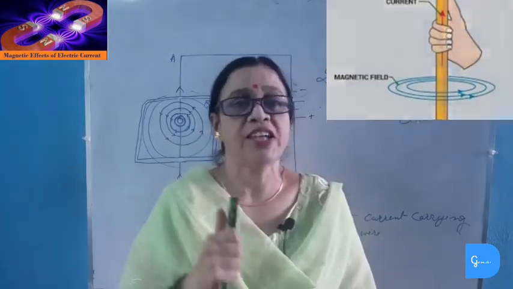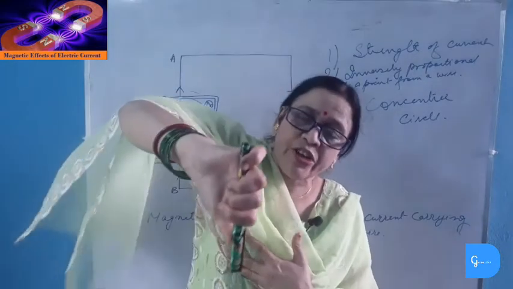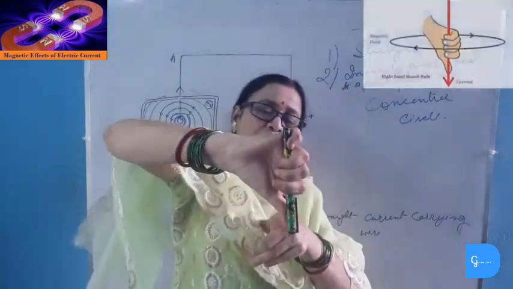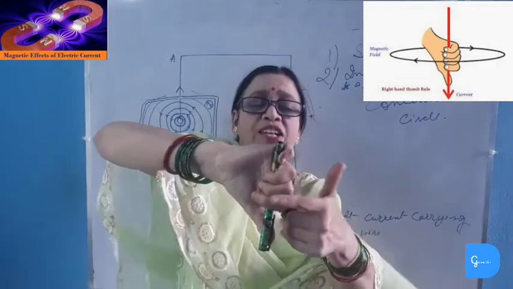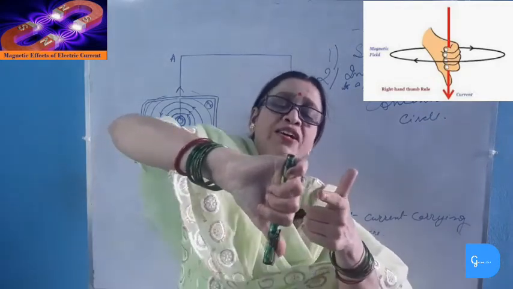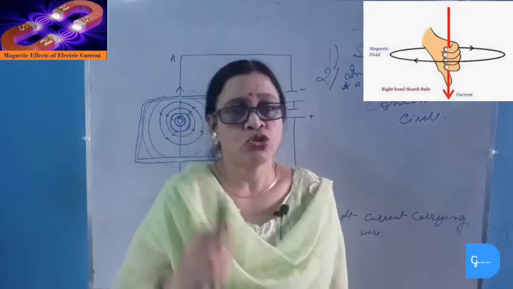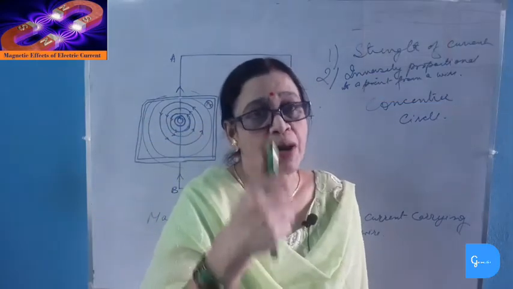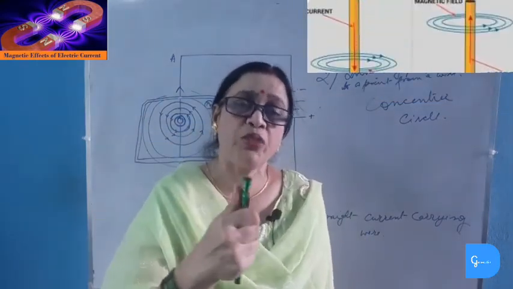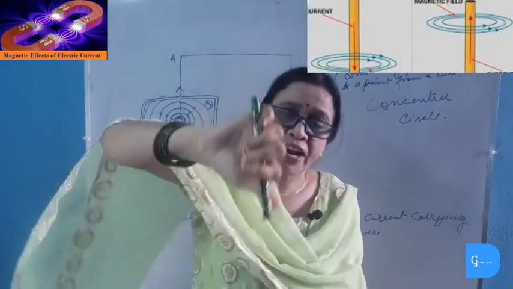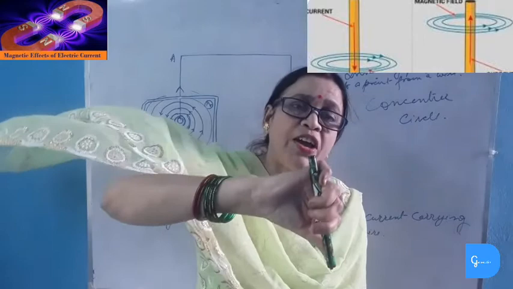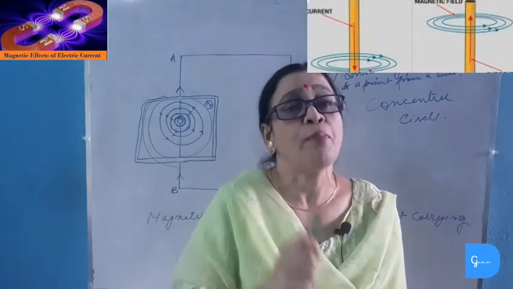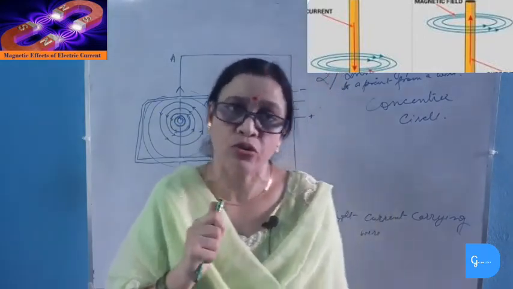Again, if we change the direction of current, now the direction of current is downward, with the thumb representing the direction of current, then the direction of the magnetic field lines will be clockwise, the fingers enclosing in this way. So, if the direction of the current is upward, the direction of the magnetic field will be anti-clockwise, and if the direction of the current is downward, then the direction of the magnetic field lines will be clockwise. This is called Maxwell's right hand thumb rule.